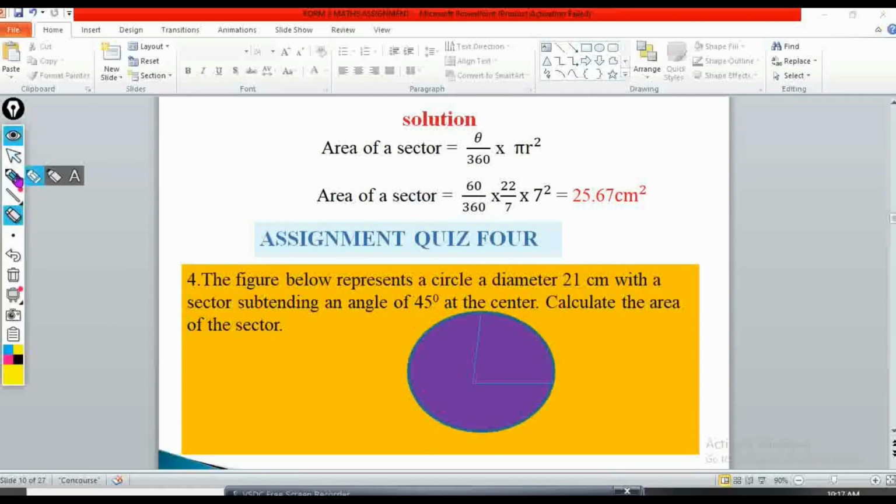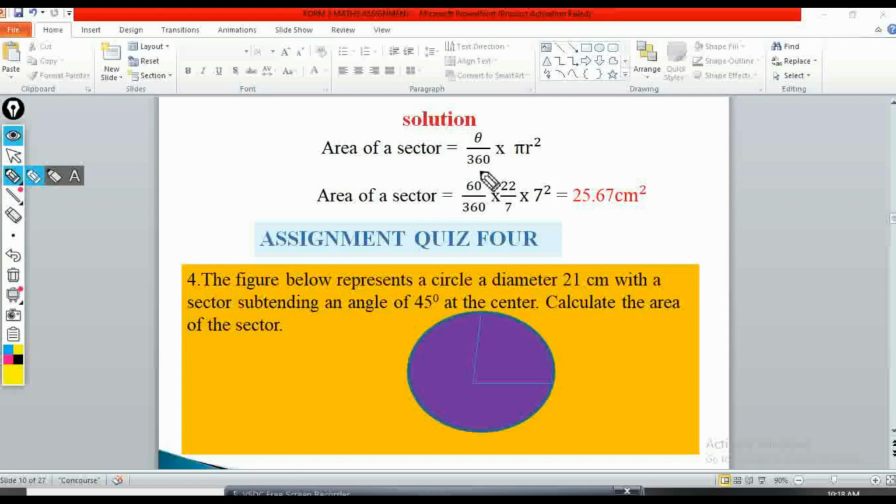So we know that area of a sector is given by theta over 360 times pi r squared. Why do you take theta over 360? Of course, because we are only dealing with a section of the circle. We know that the angle subtended at the center of a circle is 360, but now we are only concerned about a section of a certain angle that the part of a circle subtends, and that is 60 degrees, and therefore we are going to take theta over 360 instead of 360 over 360, which is a whole circle, because the area of a circle is pi r squared.